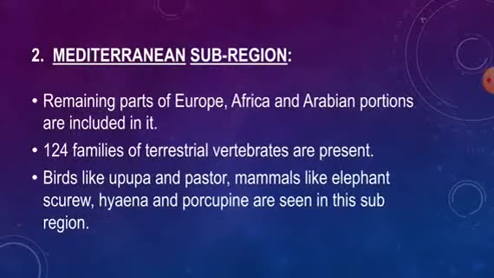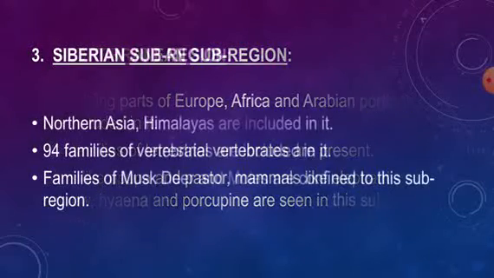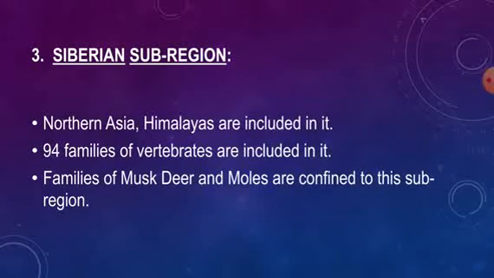As in the case of the Mediterranean subregion, the remaining parts of Europe, Africa, and Arabian portions are included in this region, and here is the presence of 124 families of terrestrial vertebrates. It contains animals like birds such as Upupa and pastor, and mammals like elephant shrews, hyena and porcupine are seen in this subregion.